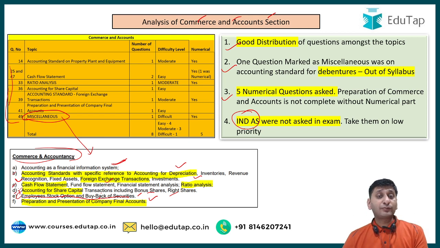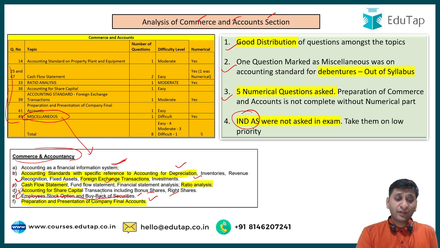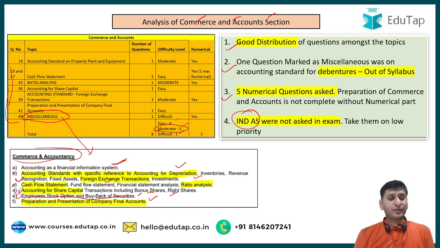I'm not saying leave it, but do take it on low priority, right? So there were overall, I would say, 4 easy questions, 3 moderate, 1 difficult. Again, the moderate which I marked here, as I told you, are mostly numerical. If somebody has done numerical with proper attention, this could have also been easier, right? So overall, again, commerce and accounts, for those who prepared numerical, scoring section. For those who didn't prepare numerical, I think this might be a spoiler.